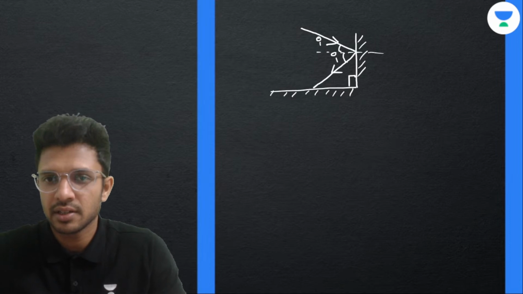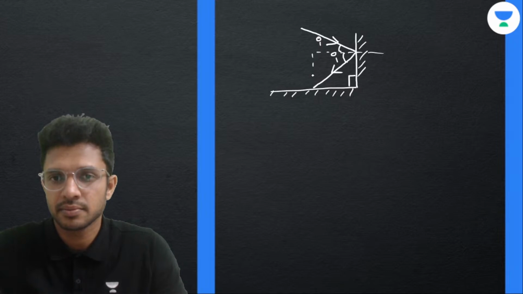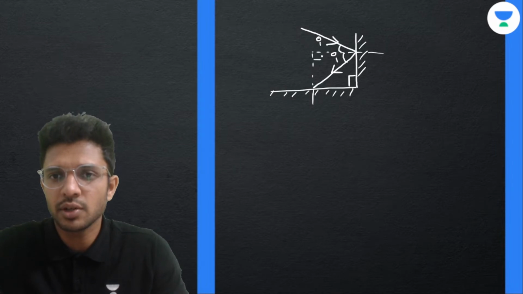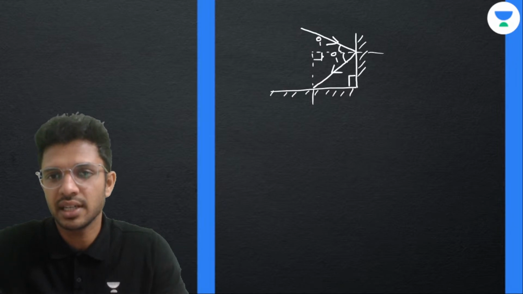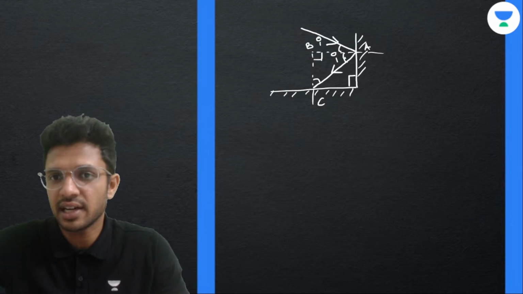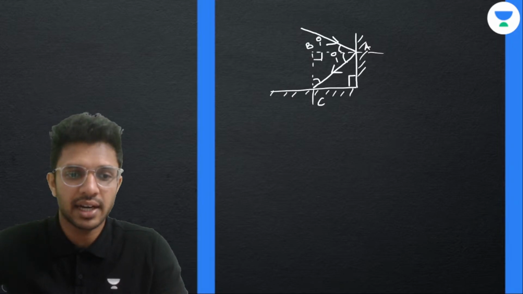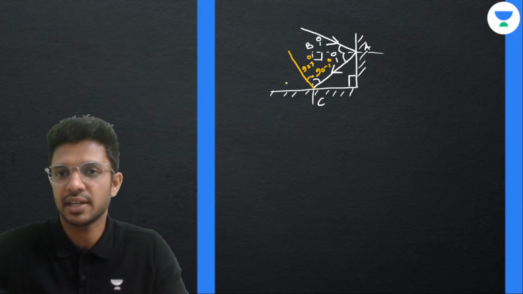Now the light ray after reflection from the first mirror has reached the second. Now if this is I, how much will this be? ये तो 90 हो जाएगा. ठीक है? Because this one is a horizontal line, the other one is vertical, the angle between them is obviously 90. So this will be, अरे it's a triangle, है ना? देख ले, A, B, C triangle. It's a right triangle. This is I, this is 90. So the other angle obviously has to be which one? ये कितना होना चाहिए? 90 minus I. So the light ray which is getting reflected should also be having the same angle 90 minus I.